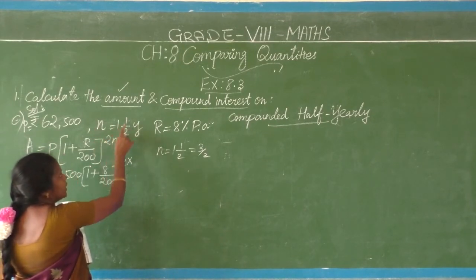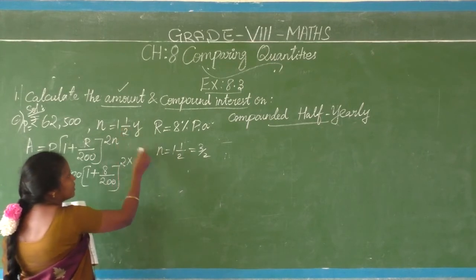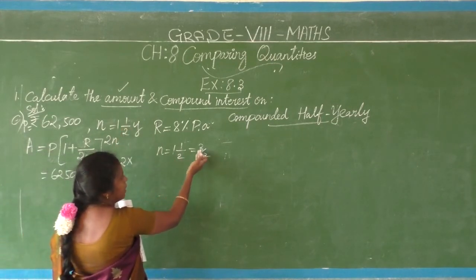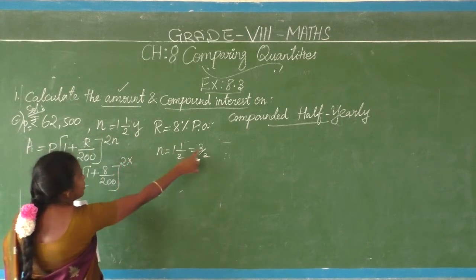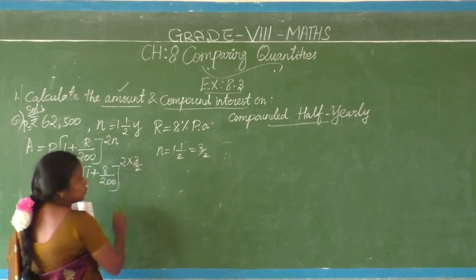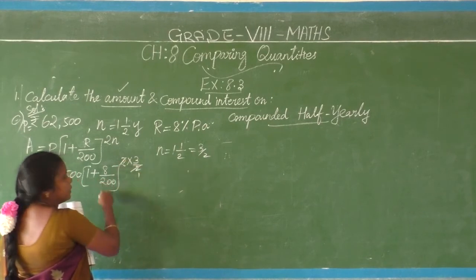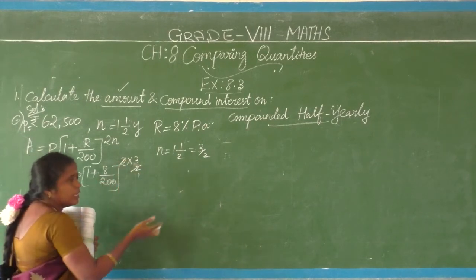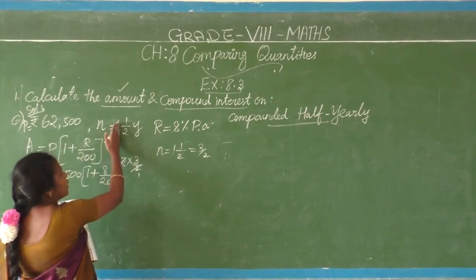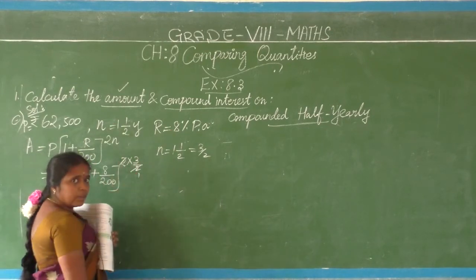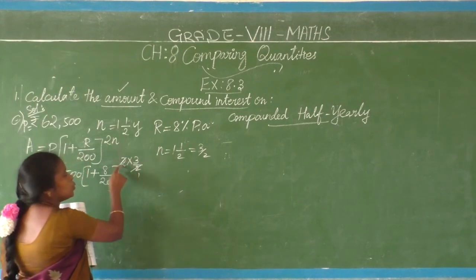N equal to 1.5 years. 1.5 can be written in the improper way, 3 by 2. So 2n, in the place of n I am going to put this 3 by 2. At the time this 2 will be cancelled. Our sums will be easier. So that I didn't split here for 1 year and then half year. Clear, children? There in the formula 2 will not come.